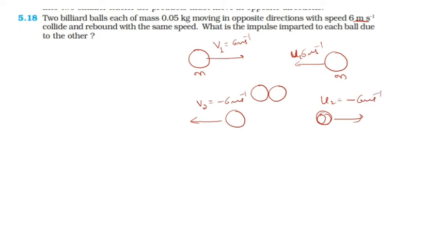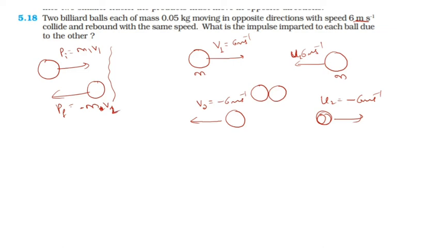If I focus on a single ball, what happens? This was the initial momentum, p equal to m1 v1. When it collides, after the collision it starts to move like this. So this is the initial value and this is the final value. The mass is the same and the speed is also the same, but with a negative sign, so I call this minus v. This is v2, in the opposite direction.